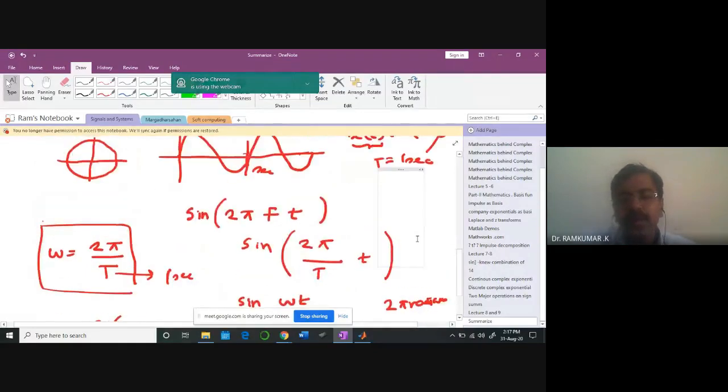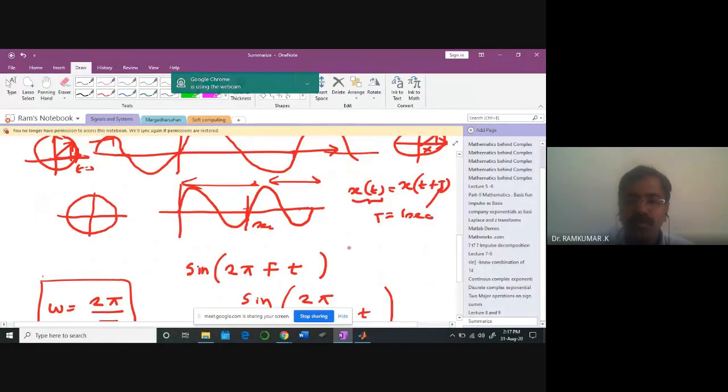So the time period is something you need to imagine in terms of x of t equals x of t plus 1 for a time period of 1. x of t is equal to x of t plus 8 for a time period of 8. You have to understand that, please. The same signal x of t will be there after a time shift of 1, after a time shift of 8.